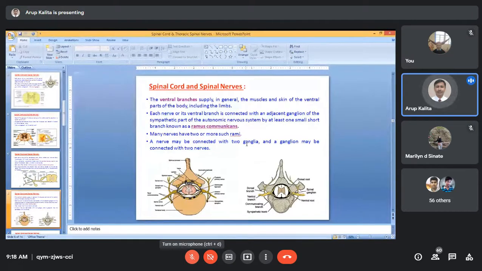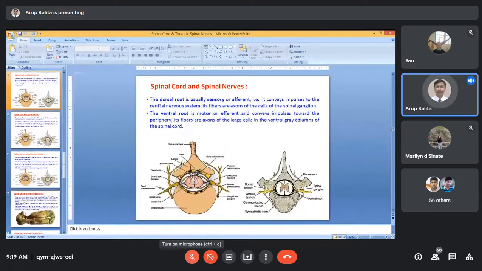In some nerves there is only 1 ganglion, and in most nerves there are 2 ganglia. They are prevertebral and postvertebral, or you can say preganglion and postganglion. So at least 1 ganglion must be there, and in most of the nerves you will get 2 ganglia.